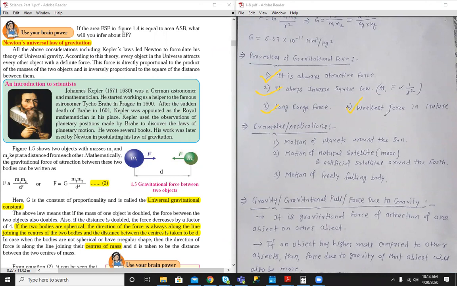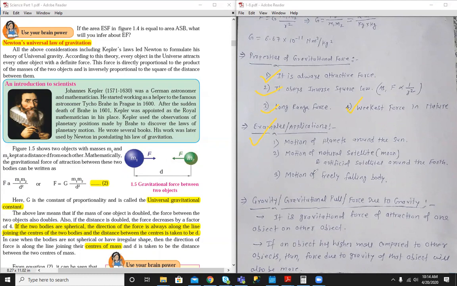It is weakest compared to magnetic force, or the force of attraction between two different poles of a magnet, and the force of attraction between two different charges. The force of attraction between two different poles of a magnet is comparatively large compared to gravitational force. So it is the weakest force in nature. What are examples of gravitational force, or where is it found? Planets revolve around the sun because of gravitational force.